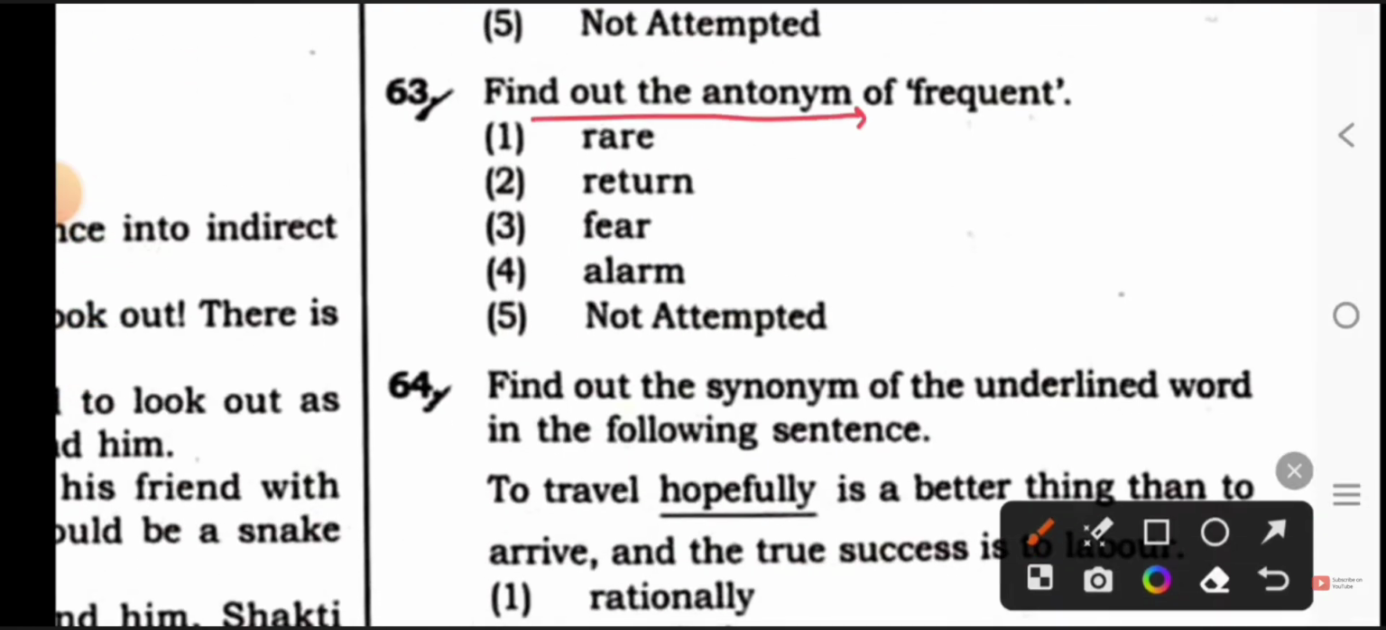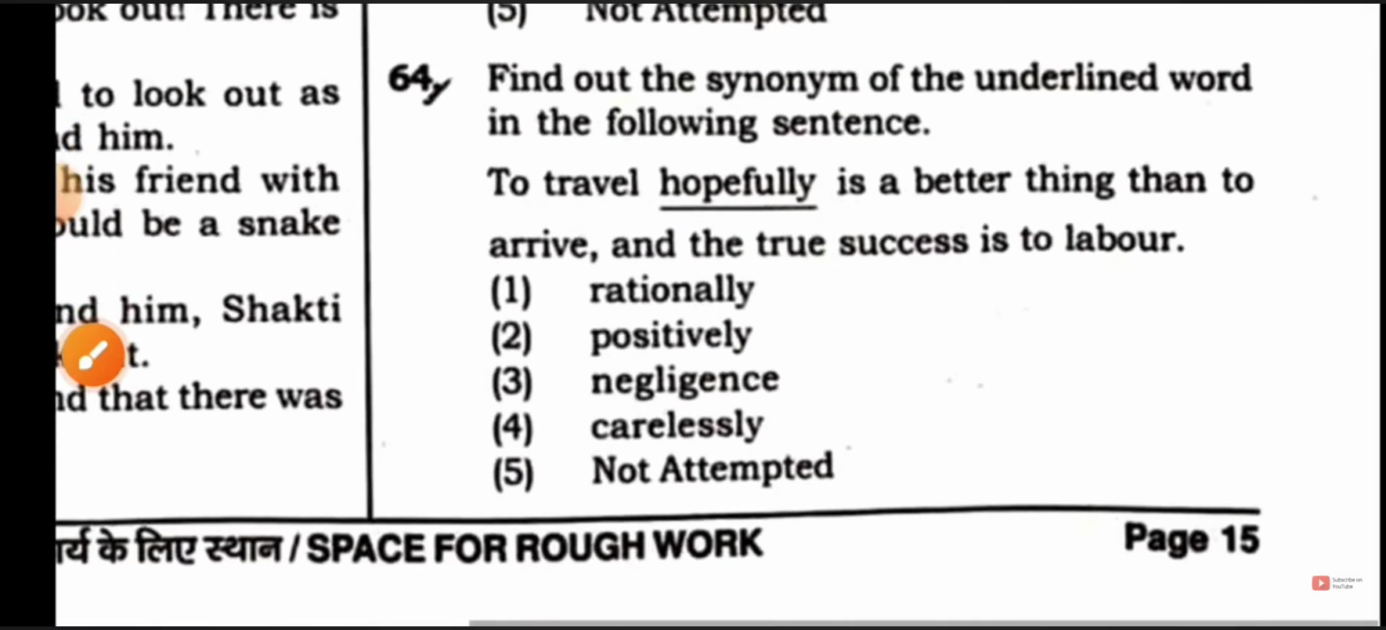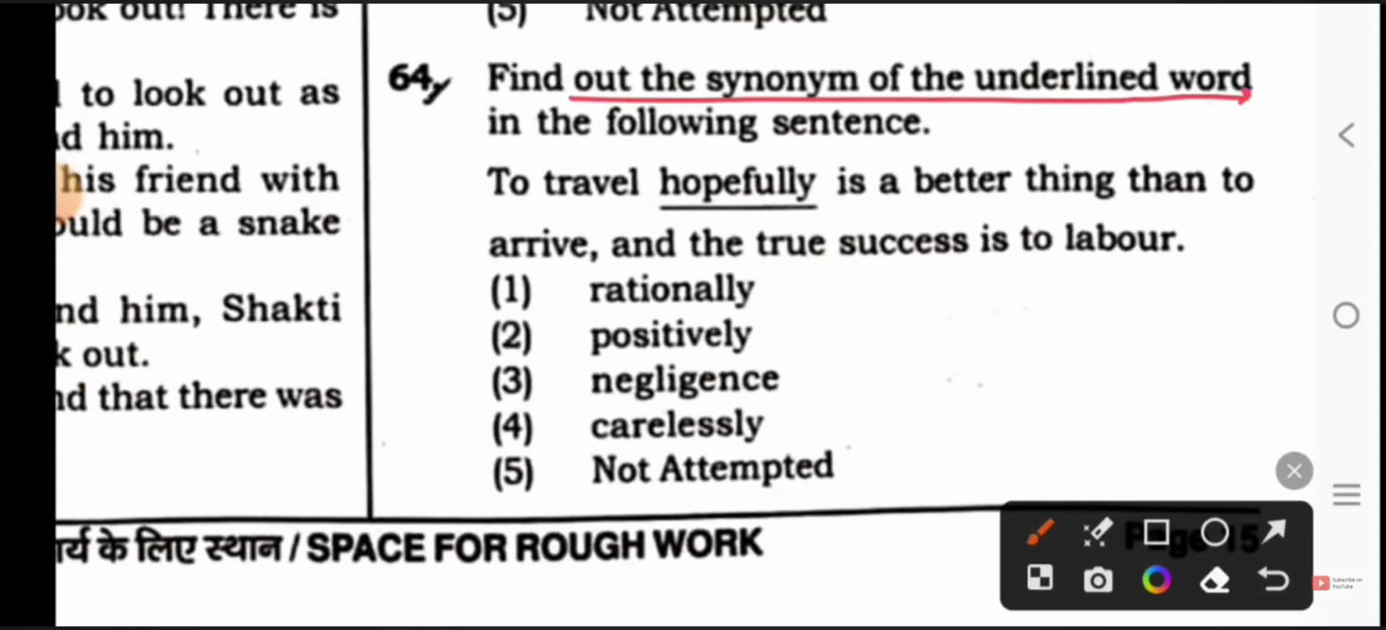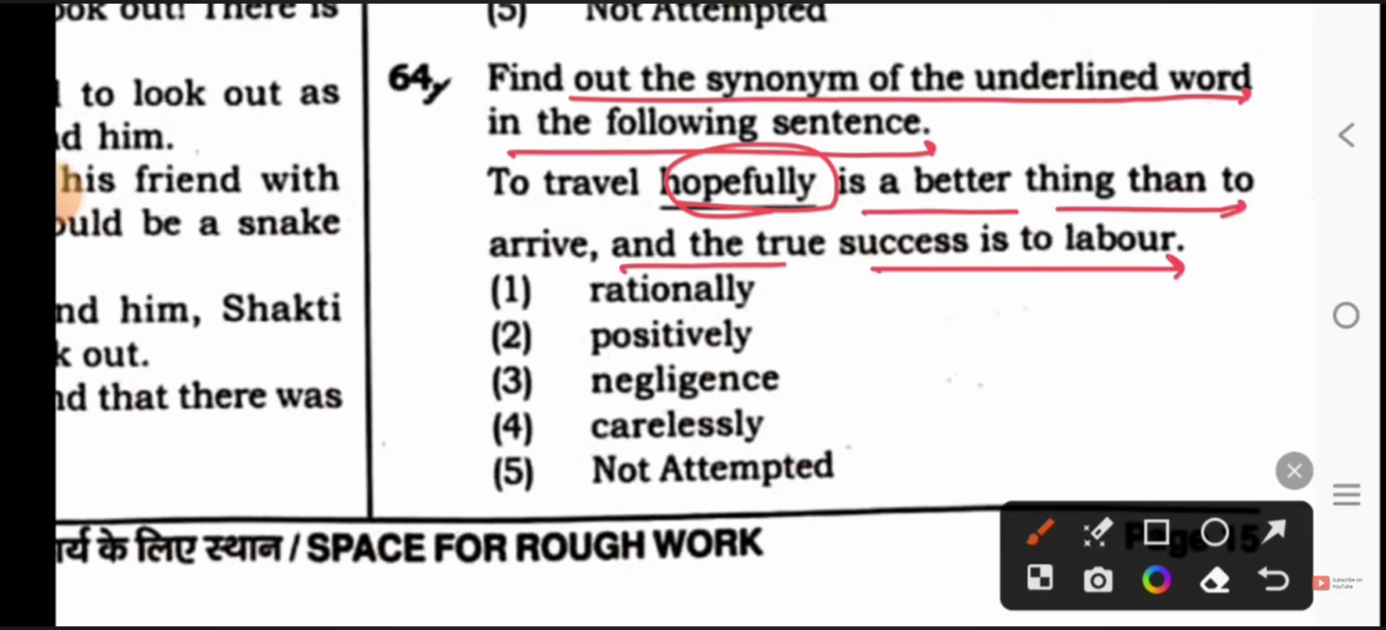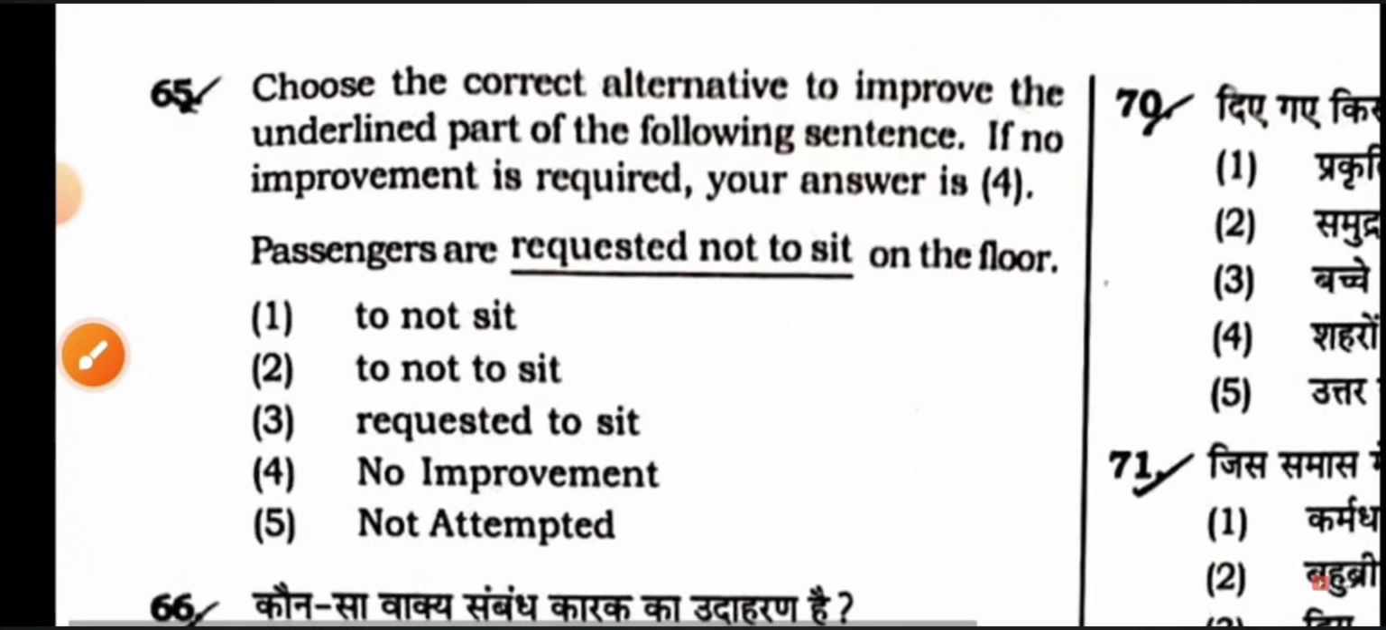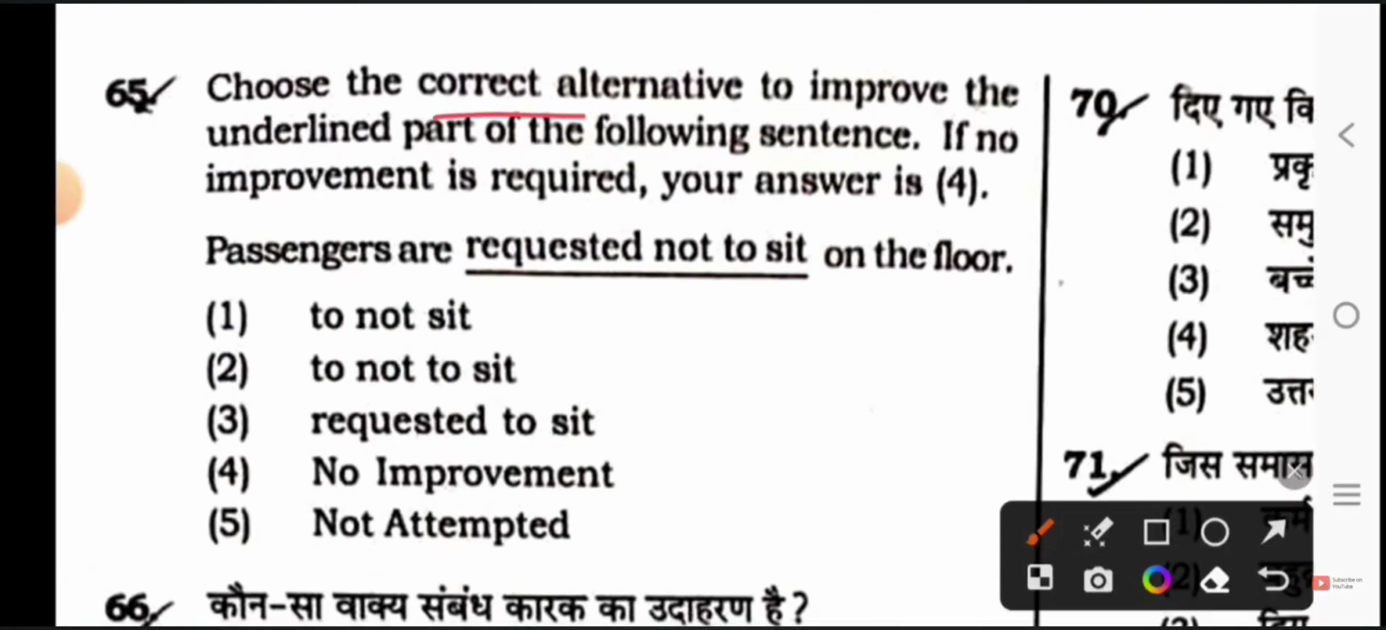Next, find out the antonym of frequent. What will be the antonym of frequent? Rare. Option A is the right answer. Find out the synonym of the underlined word in the following sentence: to travel hopefully is a better thing than to arrive, and true success is to labor. So what will be the synonym of hopefully? Positively. Okay.